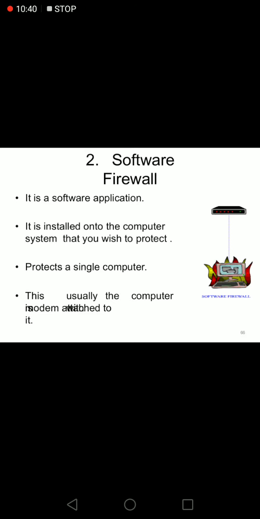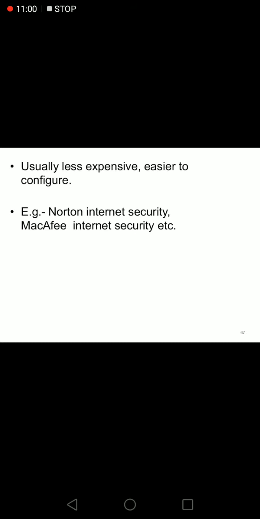Then the software firewall is just a simple software application that acts as a firewall. It is installed onto the computer system that you wish to protect, so it protects a single system. Usually the computer acts as the firewall between your intranet and the internet. The intranet is used specifically for your organization's network.